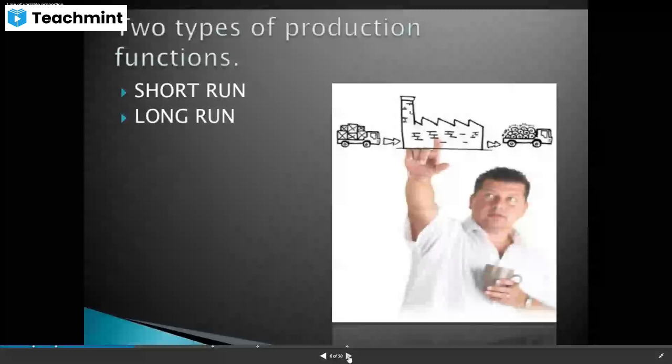And there are two types of production function: in the short run and in the long run. Short run means a very short period, 2 months or 3 months like that. Long run means 1 year like that. When you are producing within a short period of time, we call it the short run. When you are producing over a span of time like 1 year, we call it the long run.